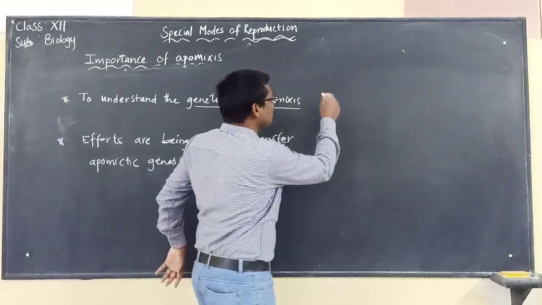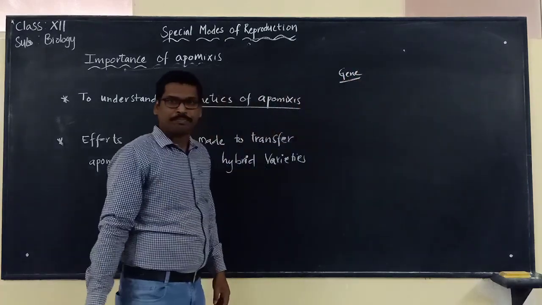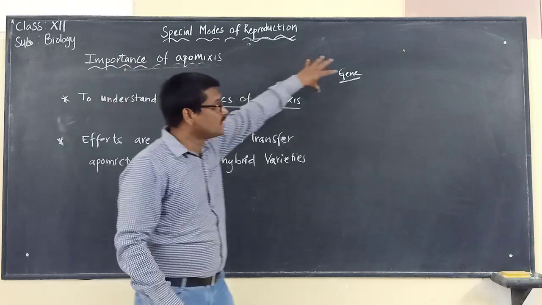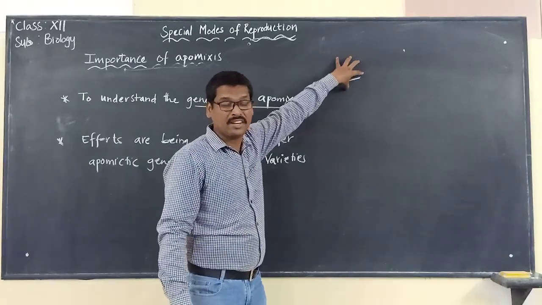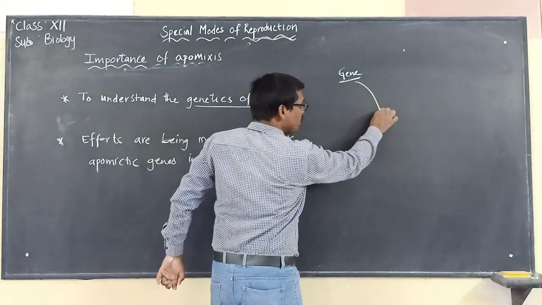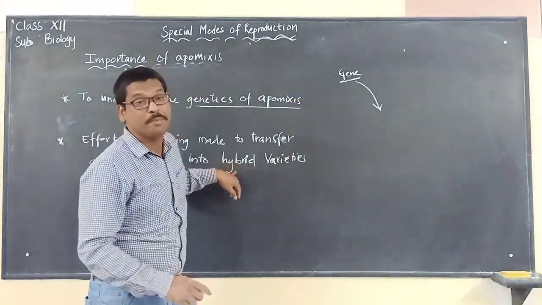Let us imagine here is one gene, the gene responsible for apomixis. Now their aim is to introduce this particular gene into the hybrid varieties.